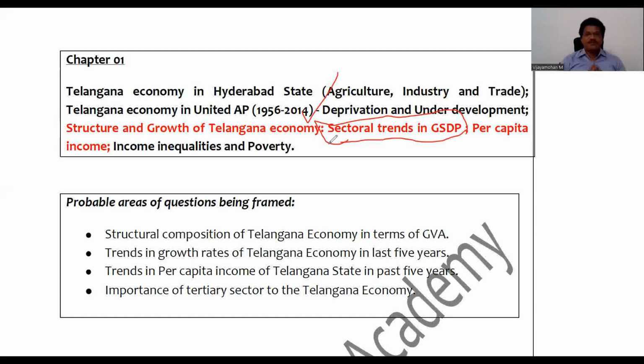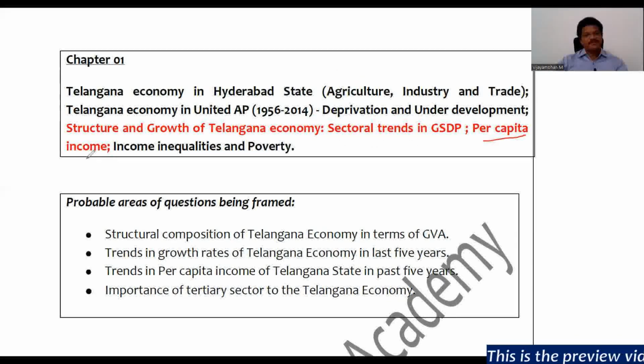As far as your examination point of view is concerned, this chapter, that is structure and growth of Telangana economy, is going to be very important, right? Especially the sectoral trends in the total GSDP is going to be of prime importance. Now they have given per capita income specifically in the syllabus. I think this one is also going to be important for this year's exam, or you can say this notification, because there is a specific mention of per capita income.